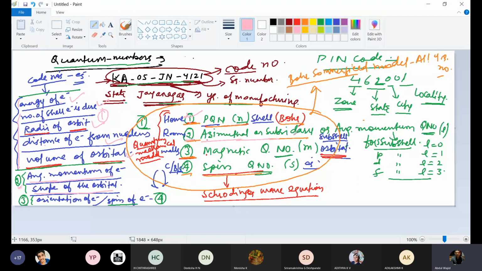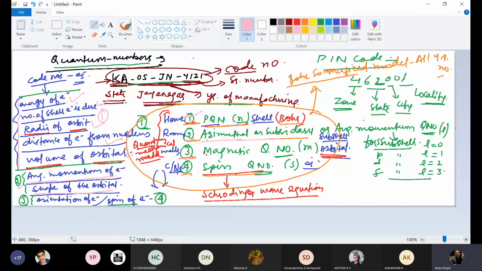Sir, can we write this mvr formula with the azimuthal quantum number? Yeah, you can write, but those are 2 different things. The azimuthal quantum number gives you the angular momentum of the electron. Here you will be doing it in a different way. The mvr equation is the same, sir? The mvr equation is the same, but there are different ways.